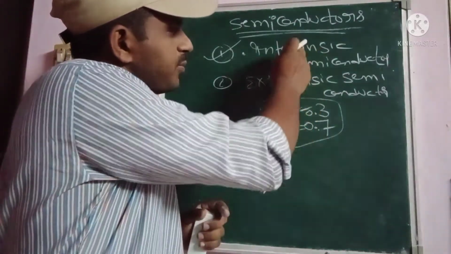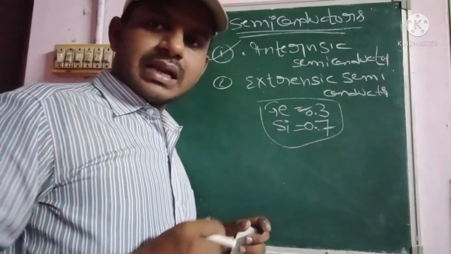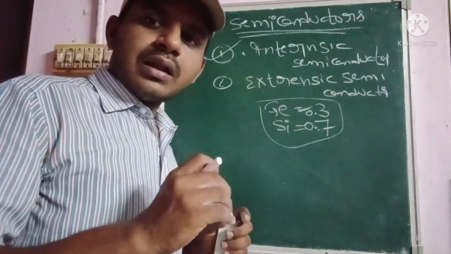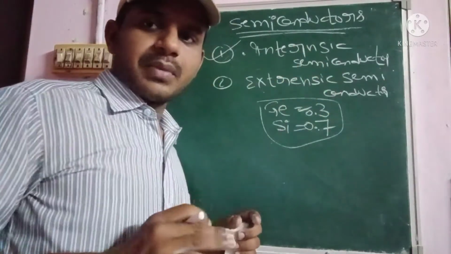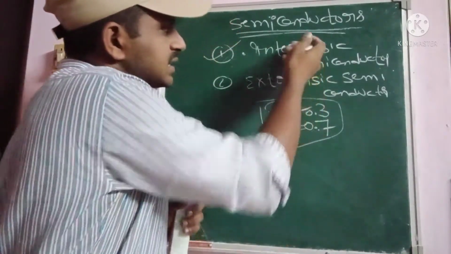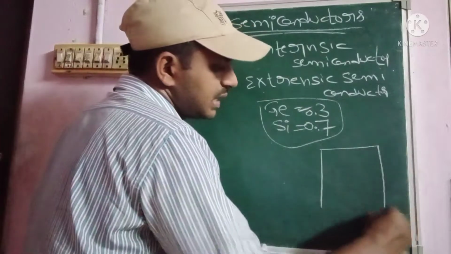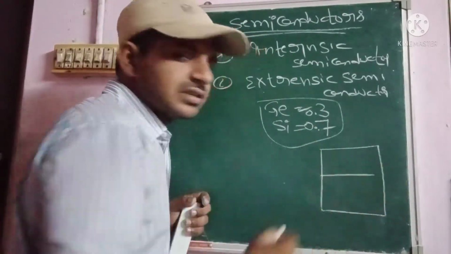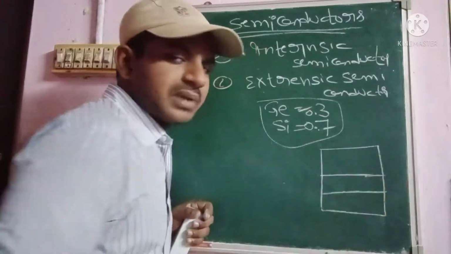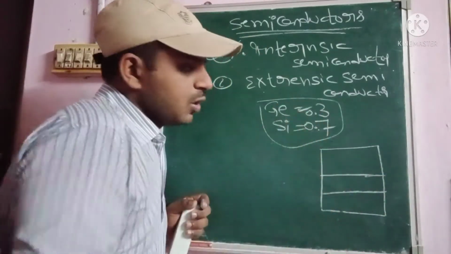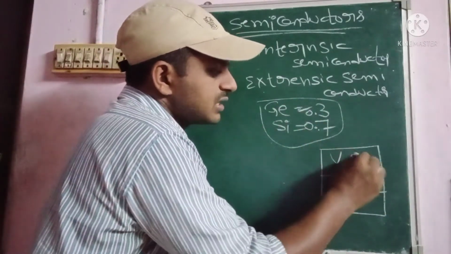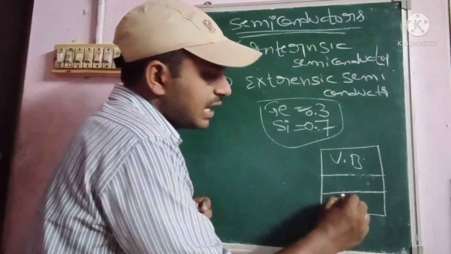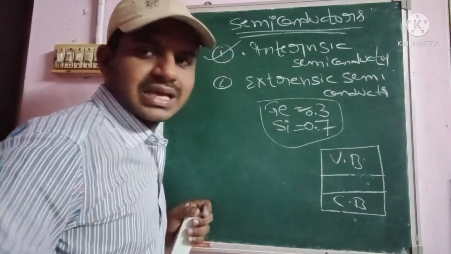Coming to the intrinsic, this is the pure semiconductor. In this we are not adding any type of doping parameters. Let us consider this as a semiconductor material. The semiconductor contains basically two bands. One is the valence band and the second one is the conduction band.